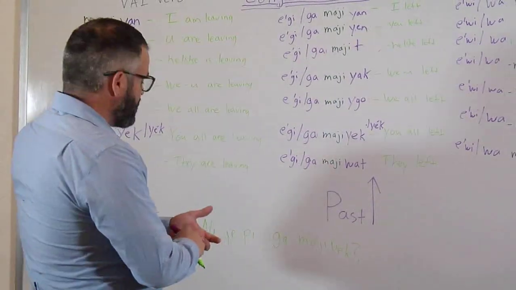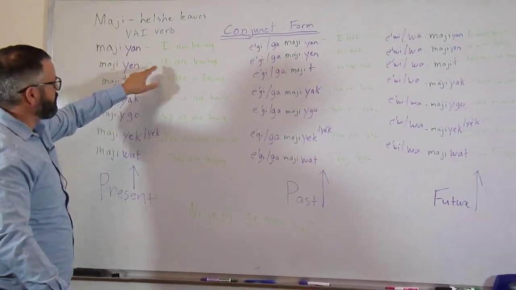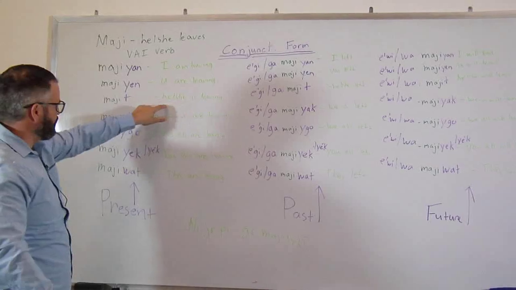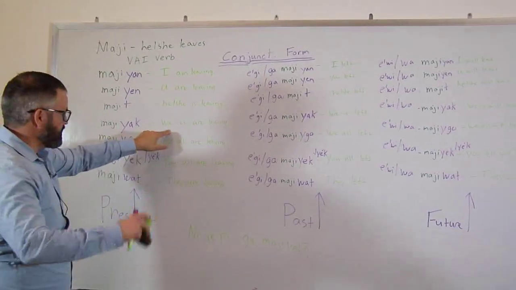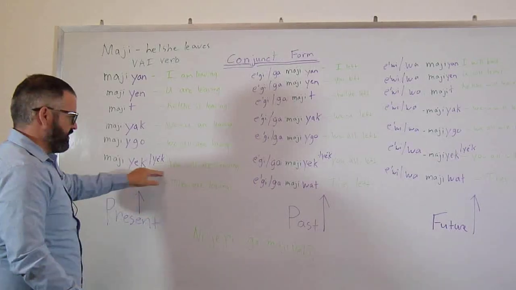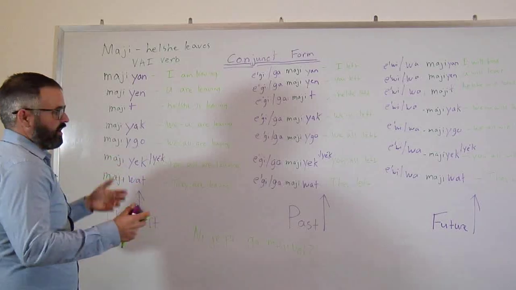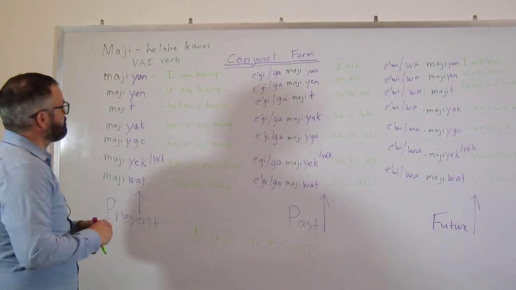So again, if you can get this pattern down, this yan being the I, the yin being you, the T being the he or she, the yak being the us but not you, the yago being all of us, the yuck or yak being you all, and the wat being they, you're really on your way to speaking quite a bit of Potawatomi.